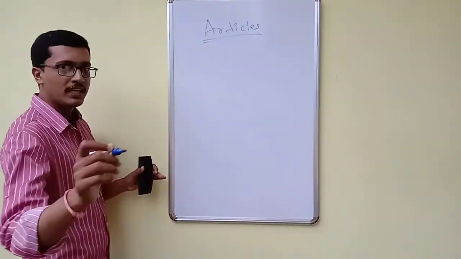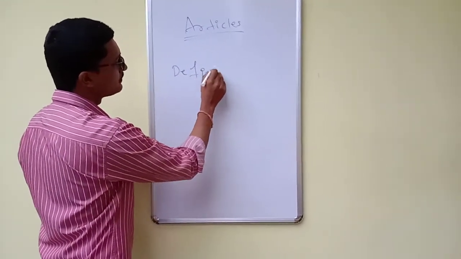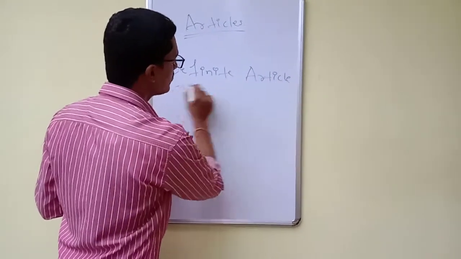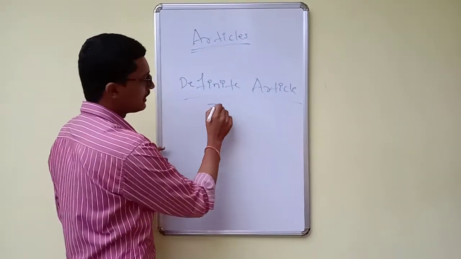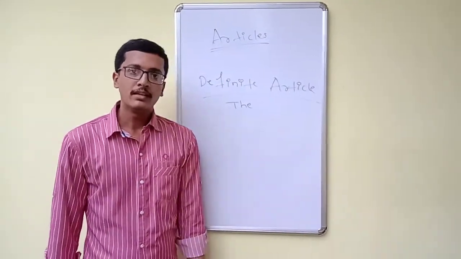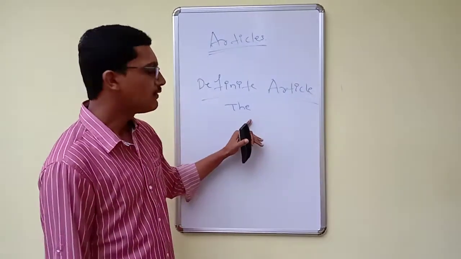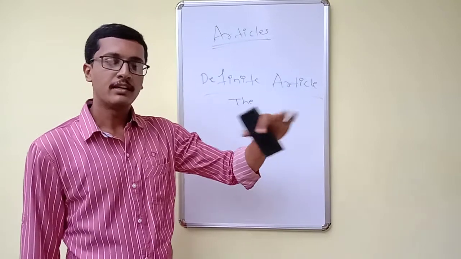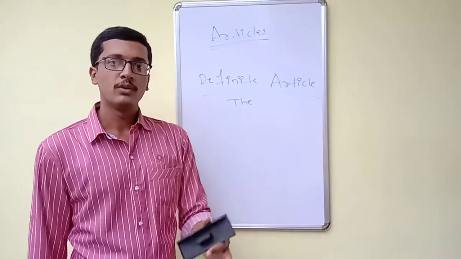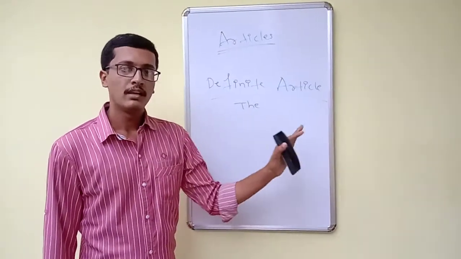So now we'll discuss something about the definite article. As I said, in English we have only one definite article, that is "the". We have a very bad habit, especially we have seen from people, especially the students also, they use the indefinite article as well as the definite article whenever they want. It is not like that. There are certain rules and regulations. We have to strictly follow them, especially when we are using the English language.